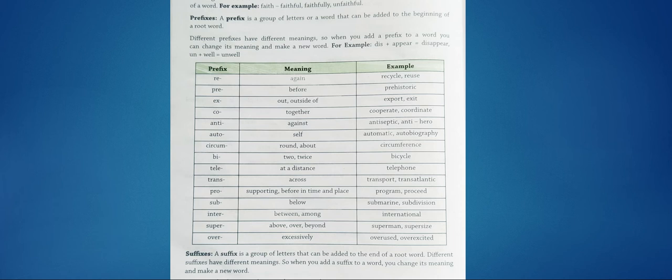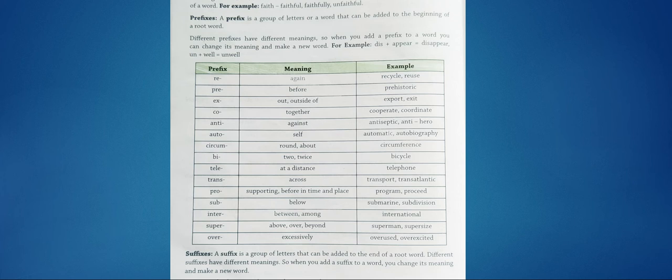Take the example of faithful. Which one is the root word there? Faith. So from the word faith, we can make faithful, faithfully, unfaithful. Okay. So prefixes. A prefix is a group of letters or a word that can be added to the beginning of a root word. What we add at the beginning of a root word is a prefix, and what we add at the end of a word is a suffix. Different prefixes have different meanings. When you add a prefix to a word, you can change its meaning and make a new word. For example, disappear, dis and appear. Unwell, un plus well.